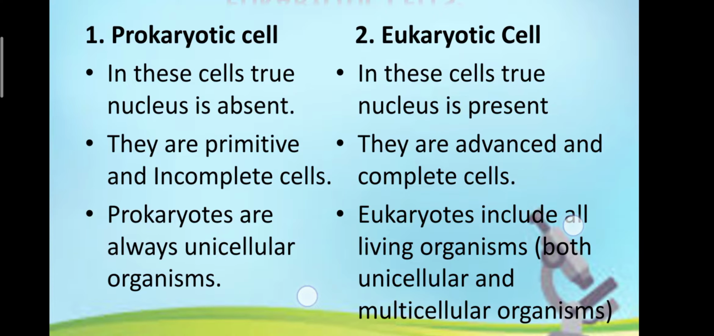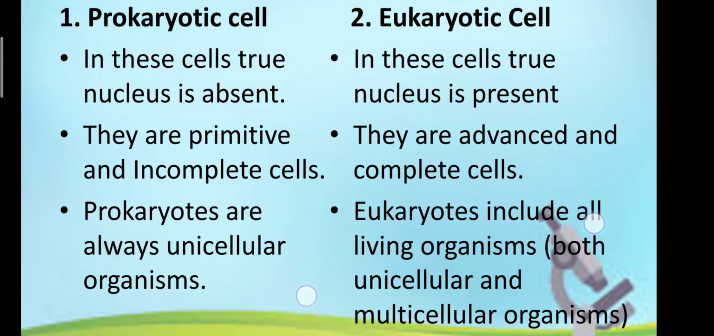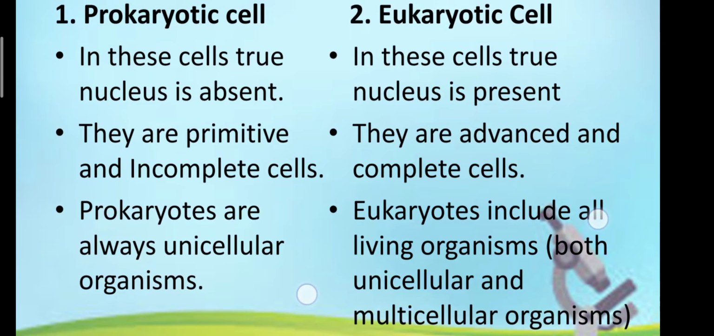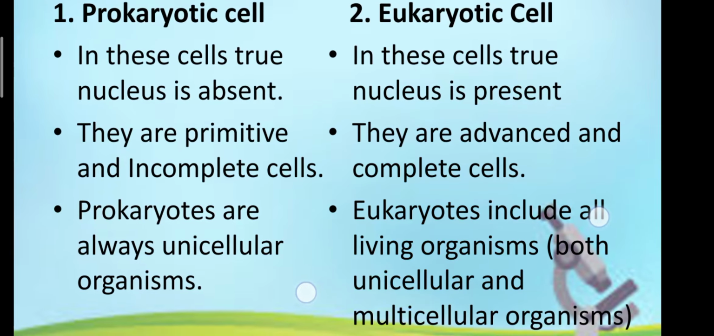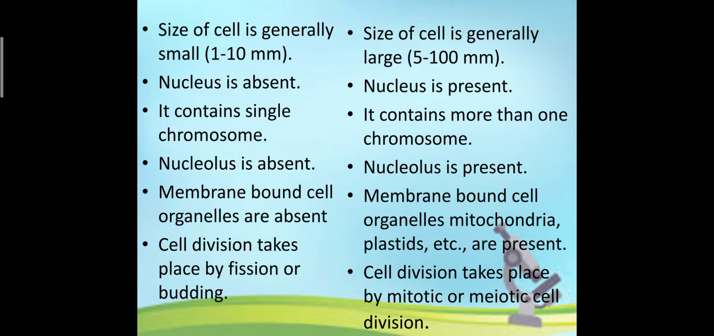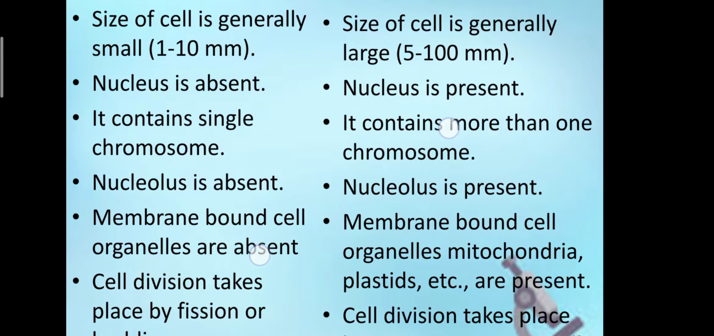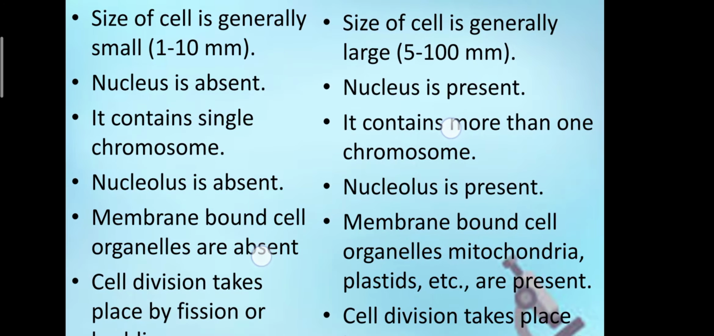Coming to the difference between these two cells. Now prokaryotic cells are the true cells and nucleus is absent. Eukaryotic cells are also true cells, but their nucleus is present. Prokaryotic cells are primitive and incomplete cells, that means formed very long ago. Eukaryotic are advanced and complete cells. Prokaryotic are always unicellular organisms, while eukaryotic includes all the living organisms, that is both unicellular and multicellular. If we talk about the size of the cell, then prokaryotic cells are from 1 to 10 μm, while the size of the eukaryotic cell is between 5 to 100 μm.